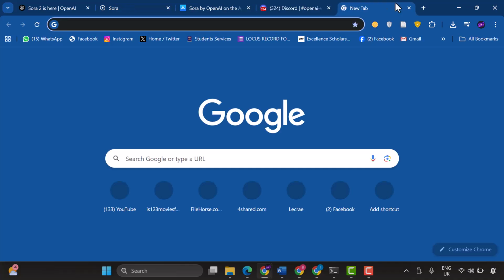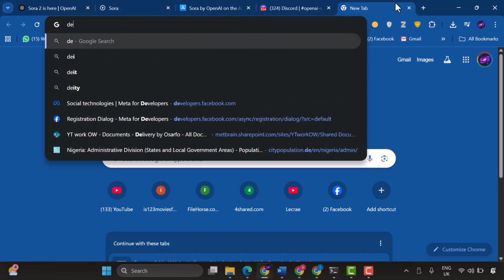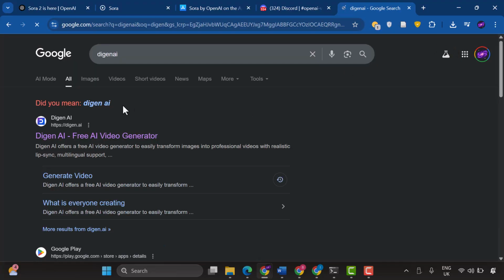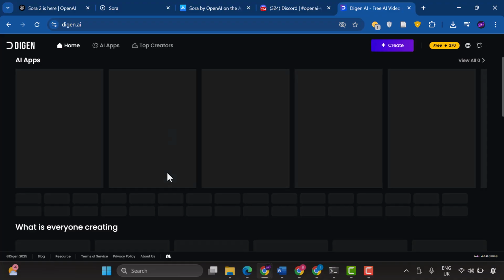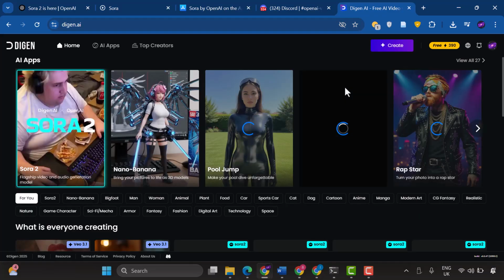But there's also different ways. There are actually 2 other ways to get access to Sora without going through all that hassle, and the first one is through Digen AI. That's spelled D-I-G-E-N AI, Digen AI. When you go to Digen AI's website, you see they advertise themselves as a free AI video generator. With this platform, you can create free Sora 2 videos and even VO 3.1 videos without paying anything.